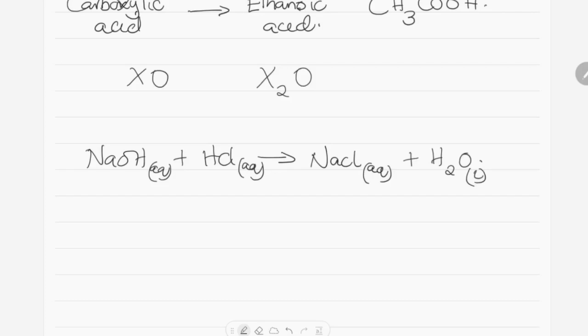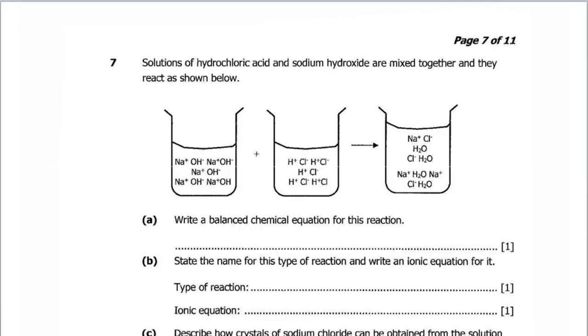So you can look at it. We compare the elements on the reactant side and the product side. We have one sodium, we have one oxygen, we have two hydrogens, and one chlorine. Then B, state the name of the type of reaction and write an ionic equation for it.